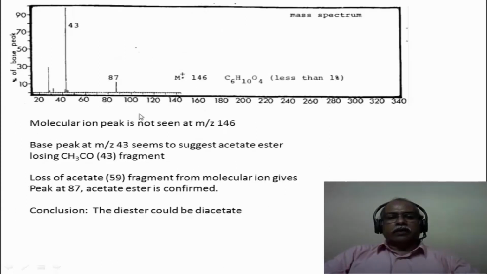And see if further information can be obtained. The molecular ion peak is very nicely seen at m/z value 146. The base peak at 43 tells us that it could be an acetate ester, because the intense base peak seen here, 43 mass units, corresponds to an acetyl peak. The loss of acetate unit, 59 mass units, from the molecular ion peak gives you the peak at 87. So the acetate ester is very clearly confirmed. 146 minus 59 will give 87. So the conclusion is that it is a diacetate molecule.